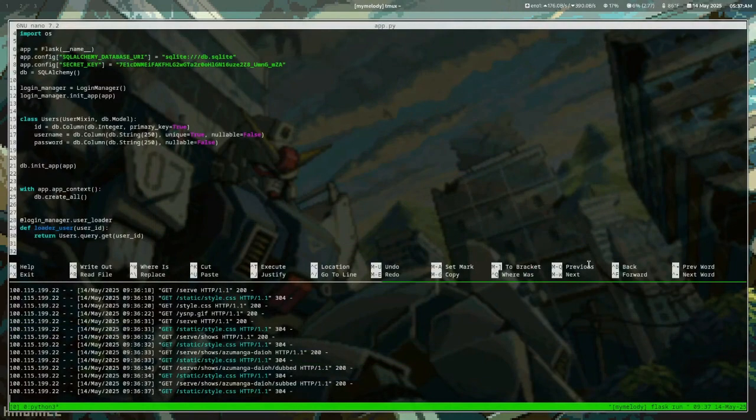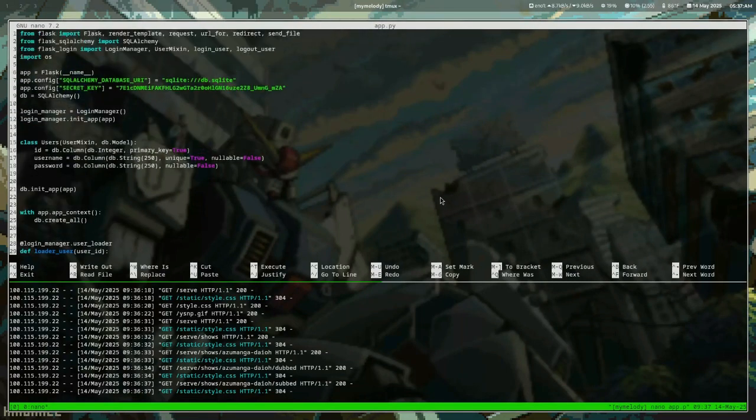Alright, so this is just going to be an overview of this project I've been working on. It's a Python Flask media server. Flask, if you don't know, is a framework for web apps in Python. It's really easy to use, so I just wanted to mess around with it, and I ended up making this whole thing.